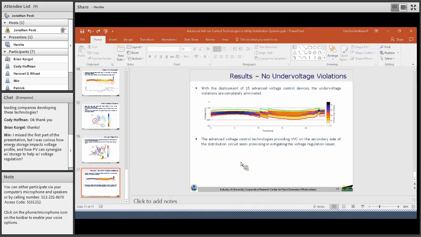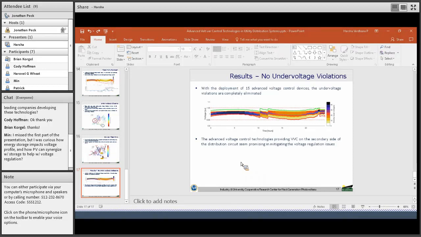Energy storage also gives similar or even better performance compared to a PV smart inverter, because we can control the energy storage. We can store the energy in the energy storage.